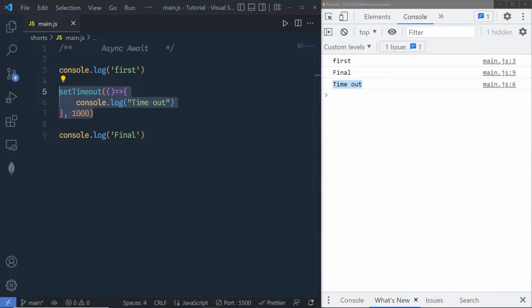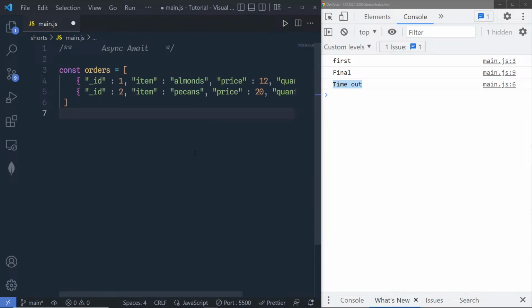So let's create a simple example to store the order. Now let's solve this problem by creating a new example. Let's suppose that you have a constant variable like this. This is a type of array of objects.